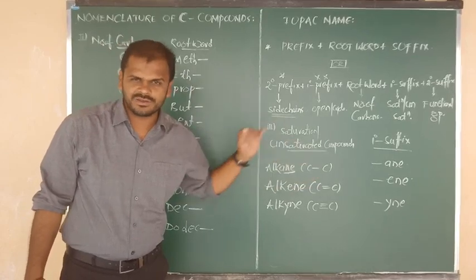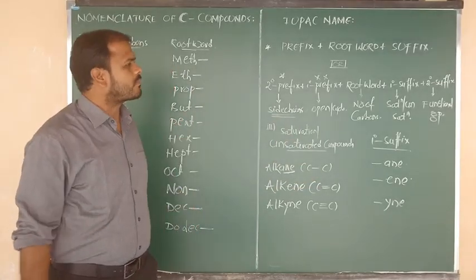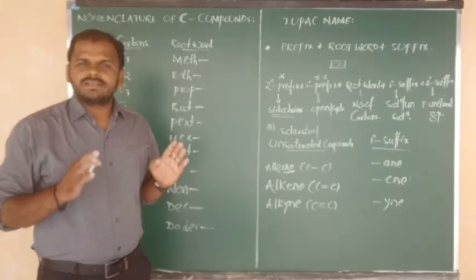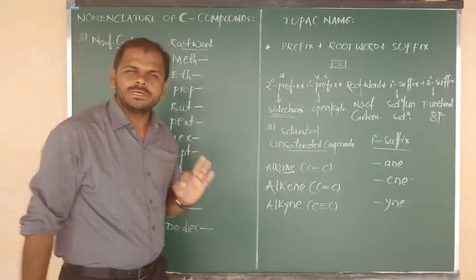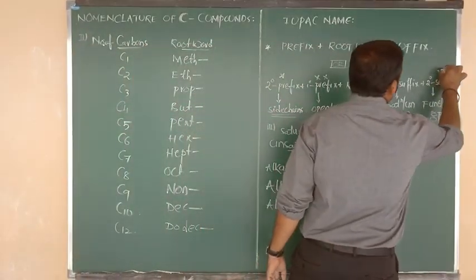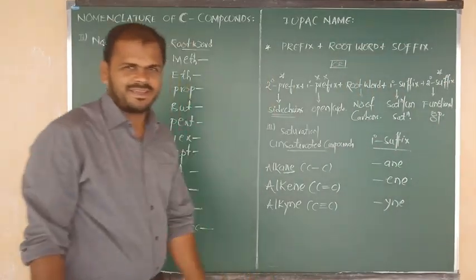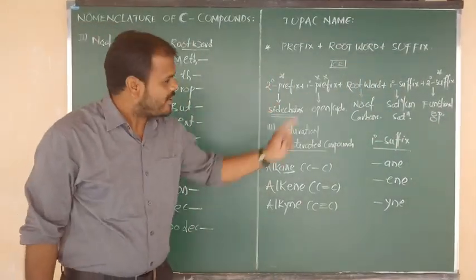Already I have done this revision. Good. Up to now we have clearly studied 3 rules. Next is rule number 4, about the secondary suffix. That gives the information about functional groups.